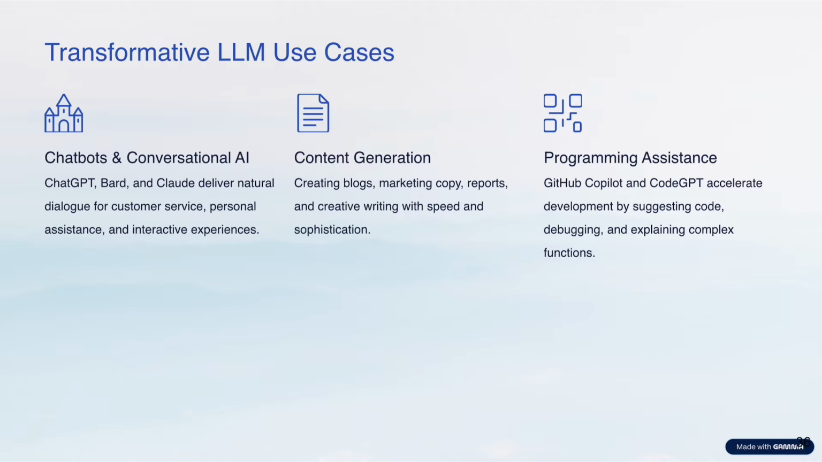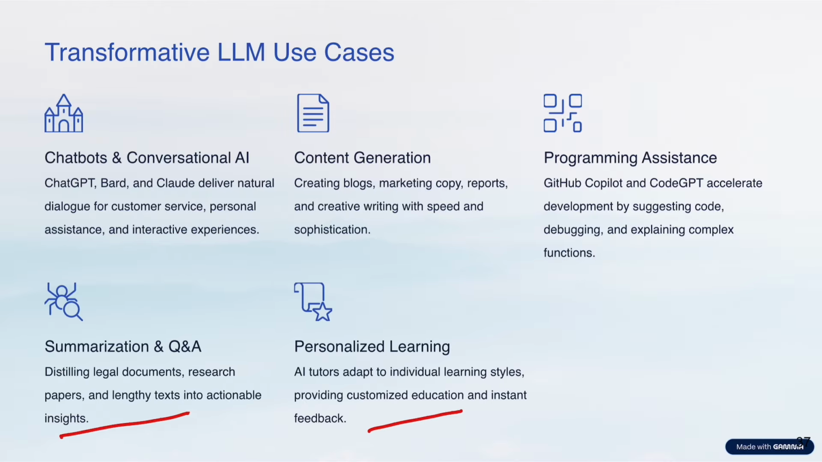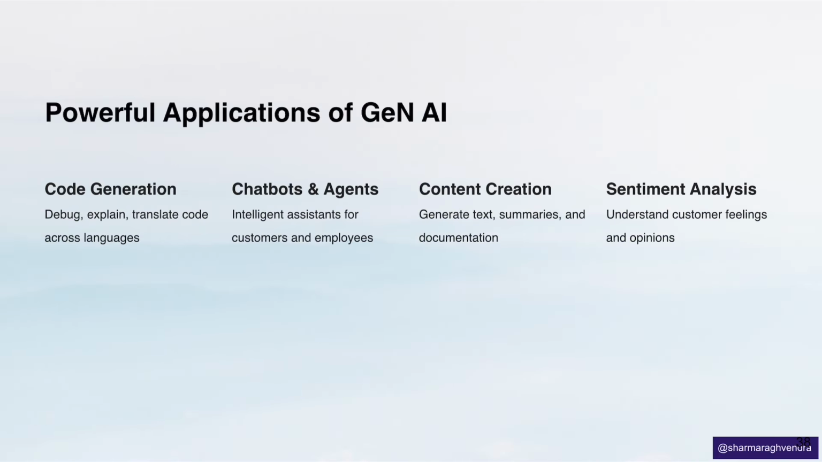So far, we have understood large language models, or LLMs. Now we see their use cases. LLMs have transformed the way we work. They power chatbots and conversational AI like ChatGPT and Bard, providing natural dialogue in customer service or education. They generate blogs, reports, and marketing content in seconds. Developers use tools like GitHub Copilot to write and debug code faster. They summarize complex documents, assist in research, and even personalize learning for students.